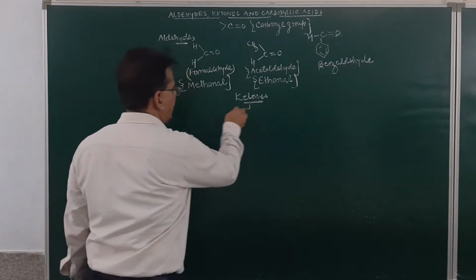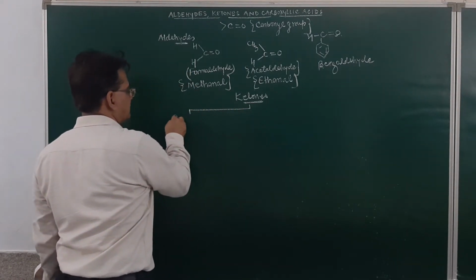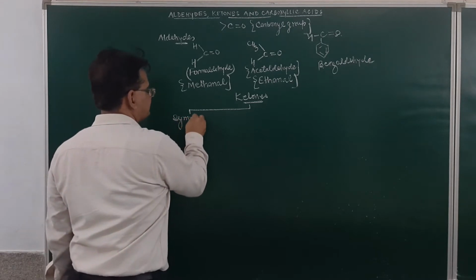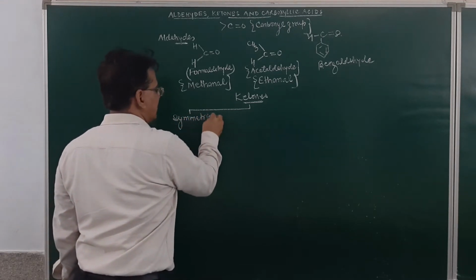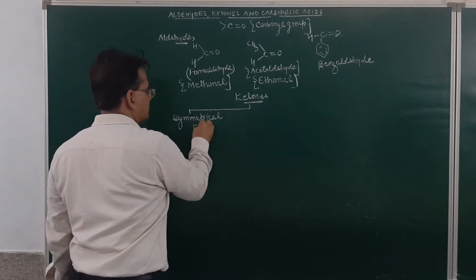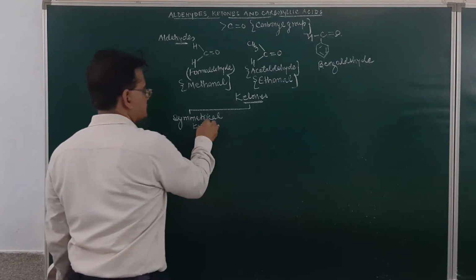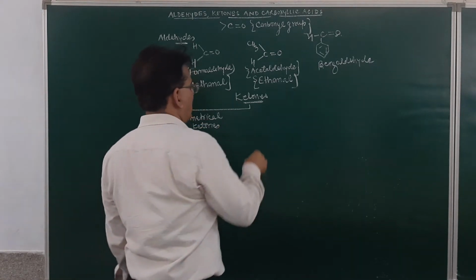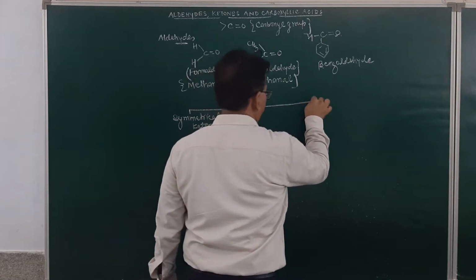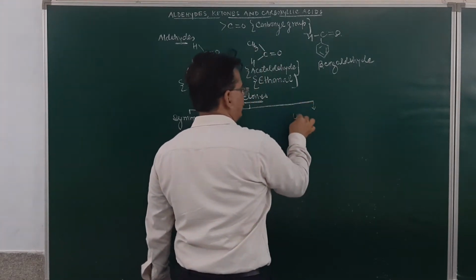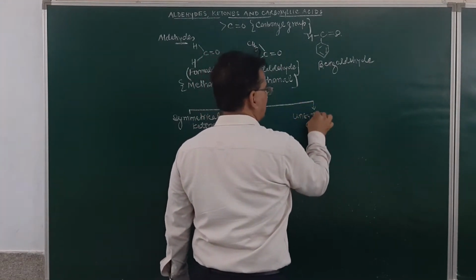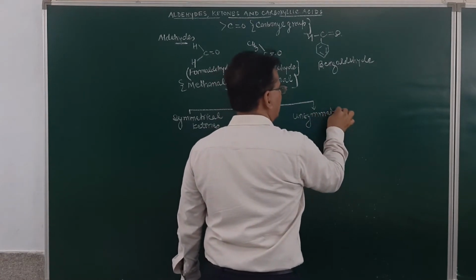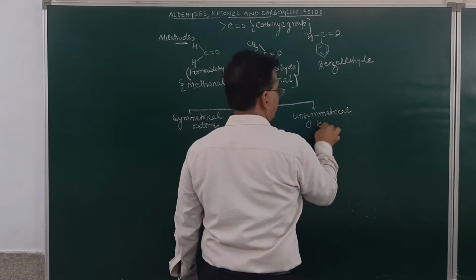So ketones will either be symmetrical or unsymmetrical.